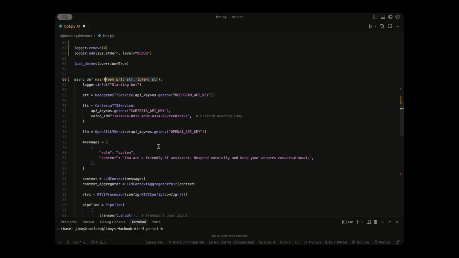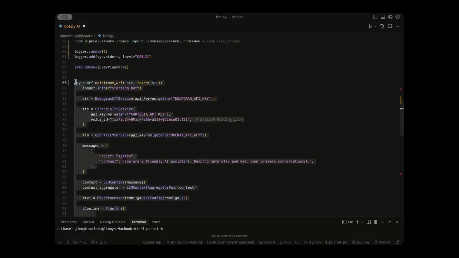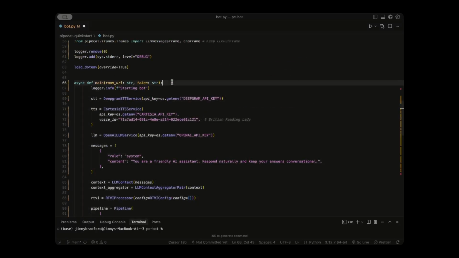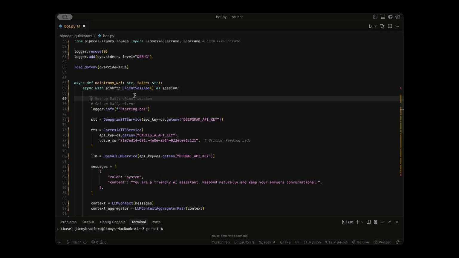Now we actually need to move our logic inside the new main function. So just select everything that is inside of this main function as we have it and press tab to shift it over one indent. And we're going to wrap this in an asynchronous input-output client session object. This will allow us to make HTTP requests to our AI services asynchronously. And the next step is we have to set up our transport. So we can do that like so.